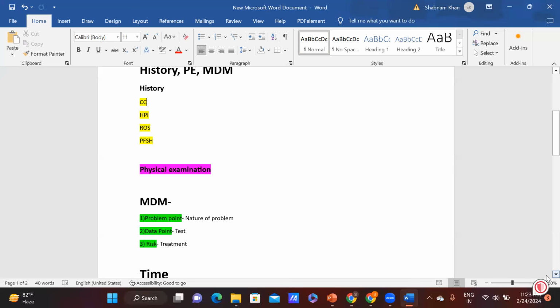Okay. Now we have risk. Risk also, I have not given you any definition which is there in the book. I tried to make your coding easy. So I have used certain terminologies which will help you to remember for a longer period of time. So what is risk? In very short, you can say treatment. In that particular encounter, the treatment the doctor has suggested is called risk.